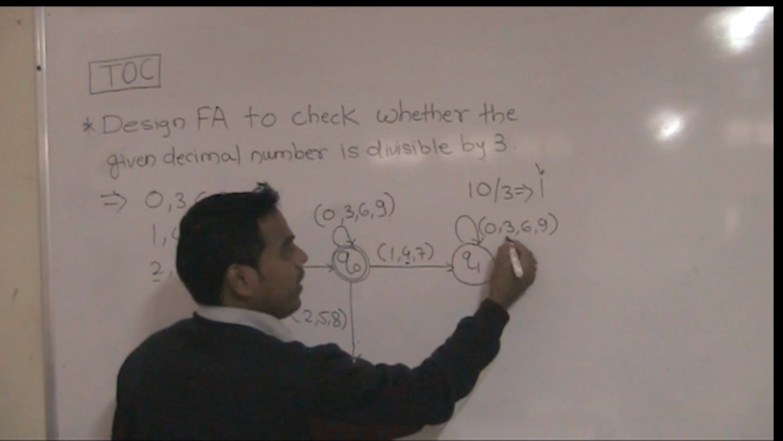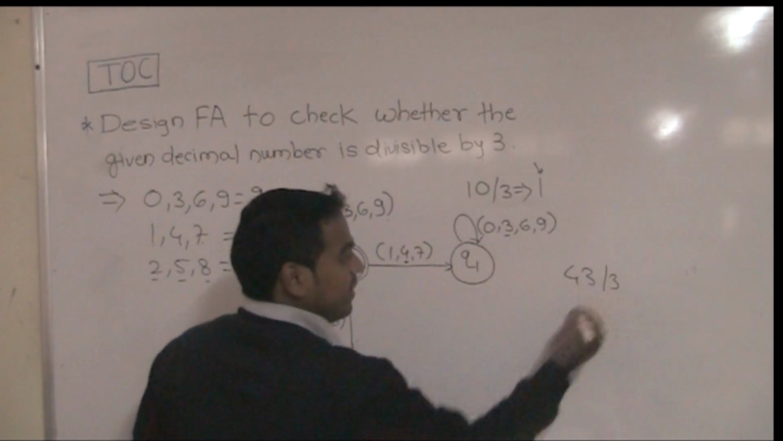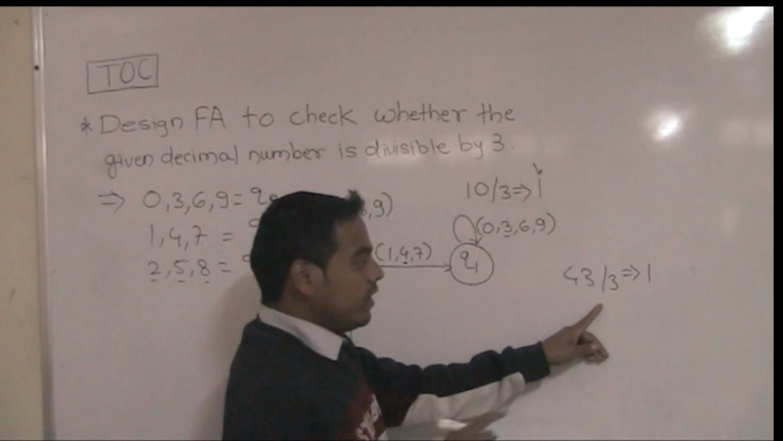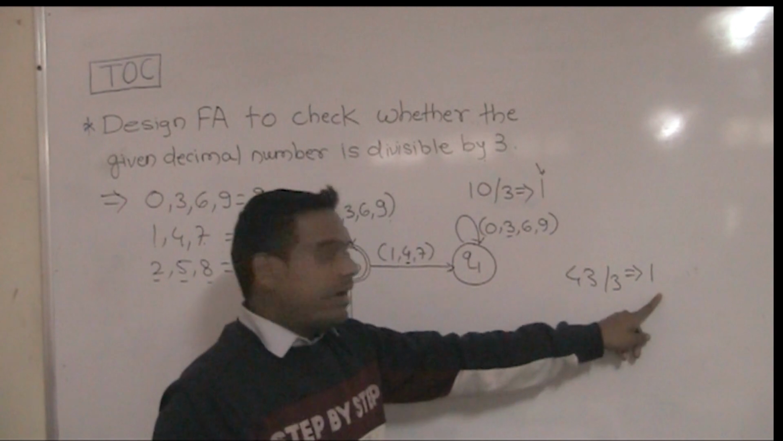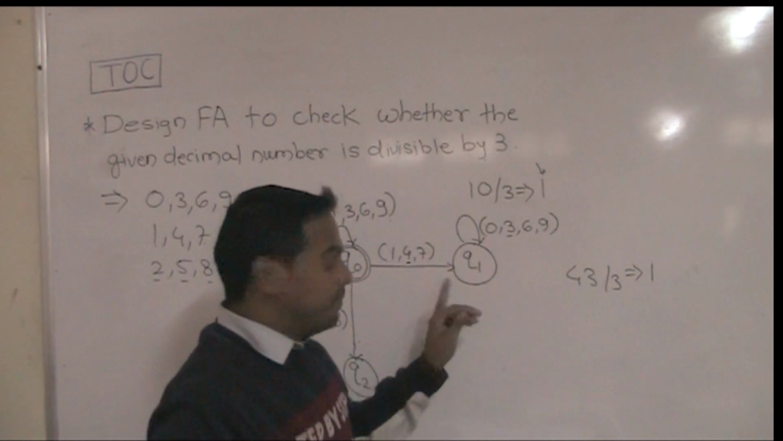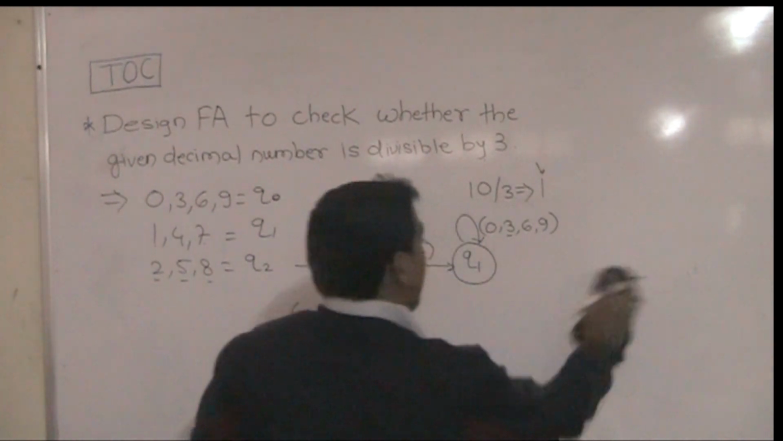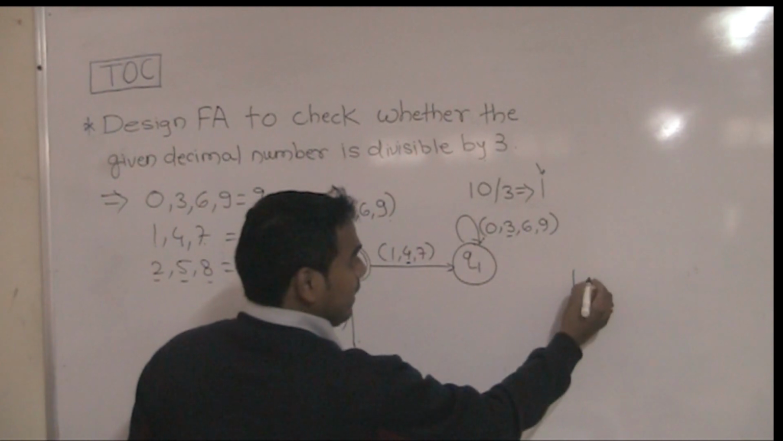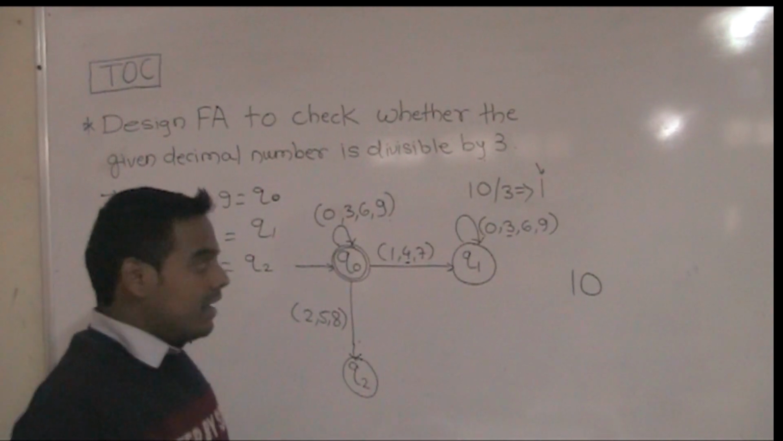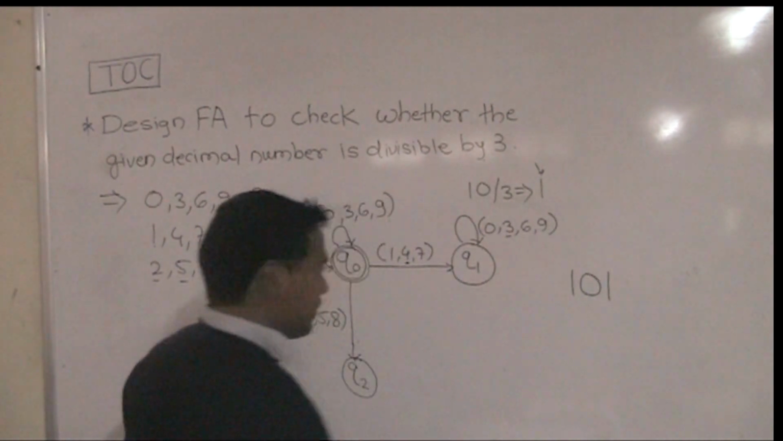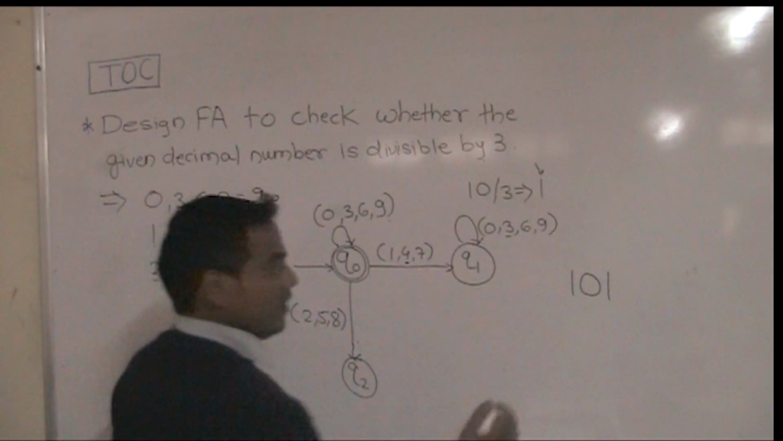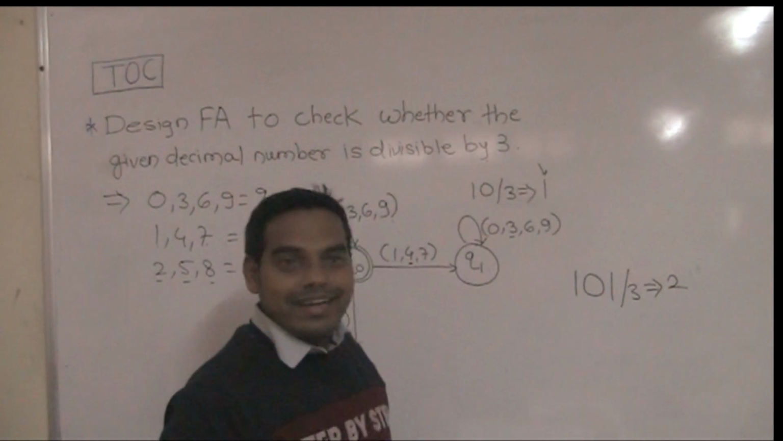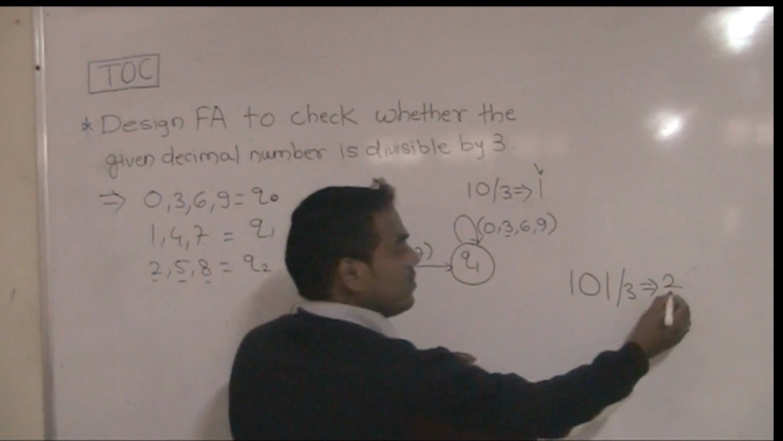Suppose we consider the number 43 divided by 3. The remainder is 1 because 14 into 3 is 42 and only 1 remains, so it is available at the Q1 state. So suppose at Q1 state 1 comes, after that 0 comes, after that again 1 comes, that is 101. Divided by 3, we get the remainder 2, because 33 into 3 is 99, and the remainder is 2.